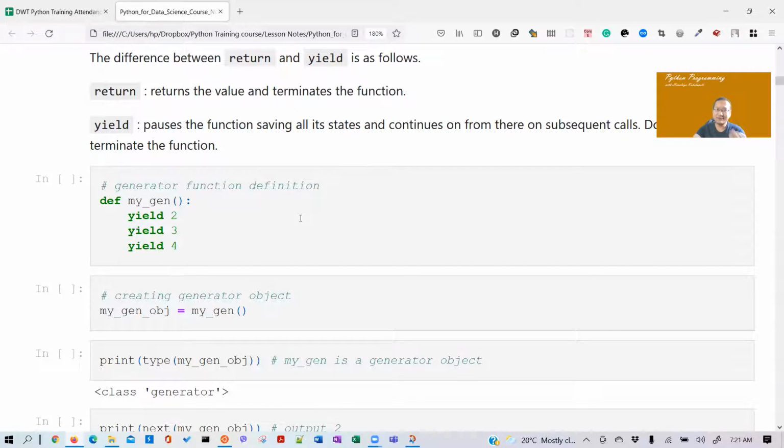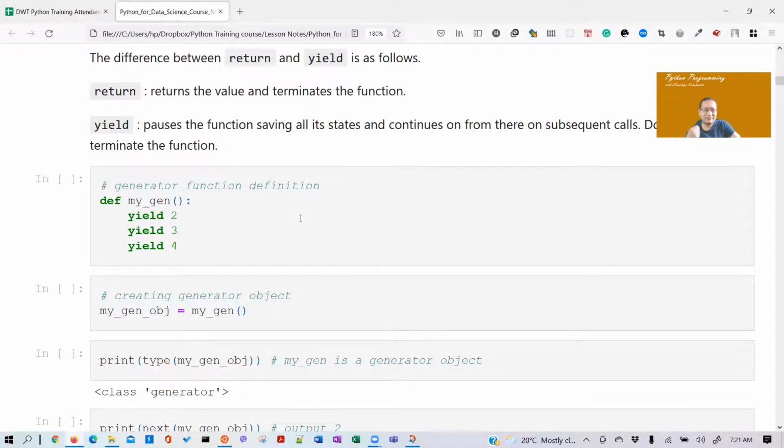Tell me, how can you make a generator function? Repeat what I just said. Use the yield keyword: at least one yield keyword. If there is at least one yield keyword, the function becomes a generator function; otherwise it will be a normal function.